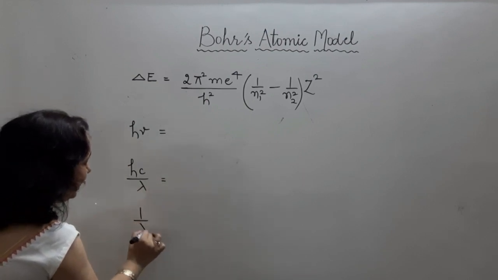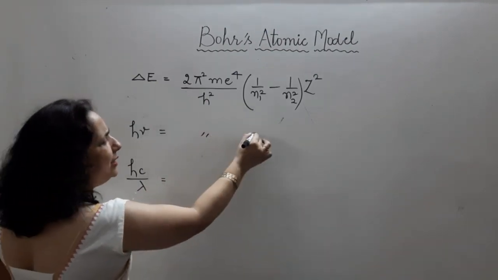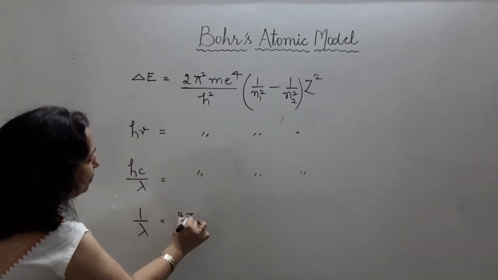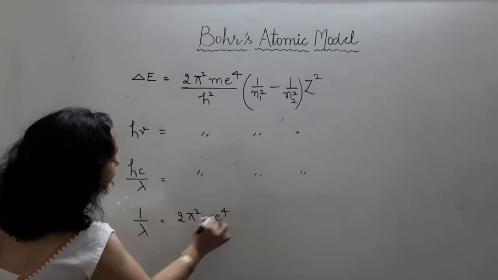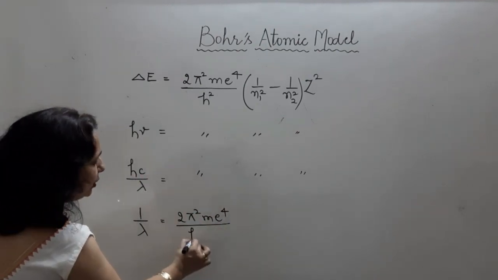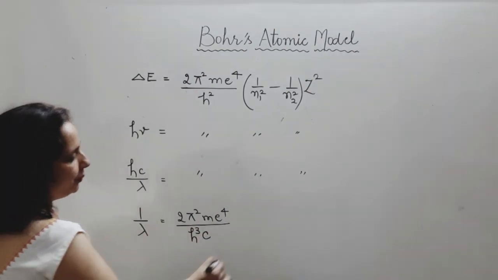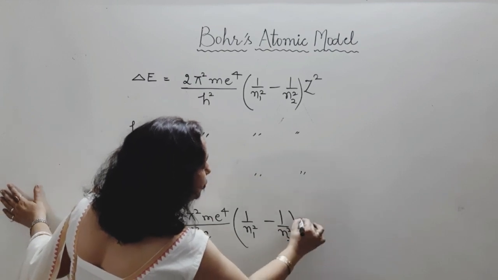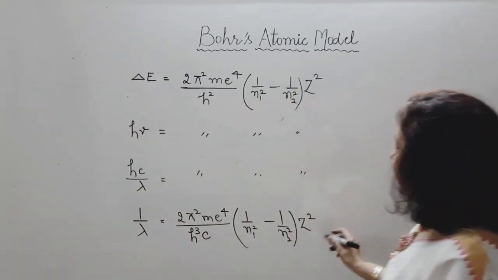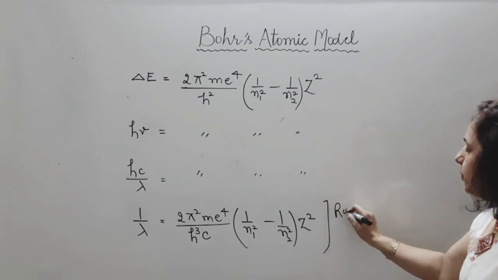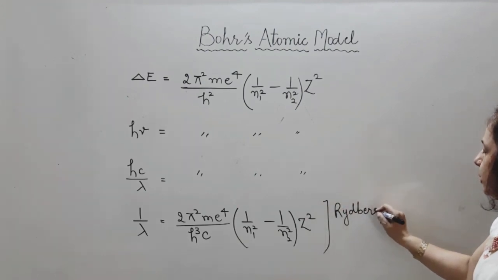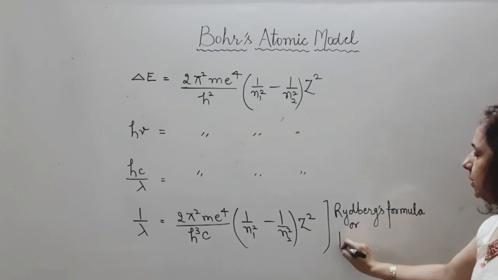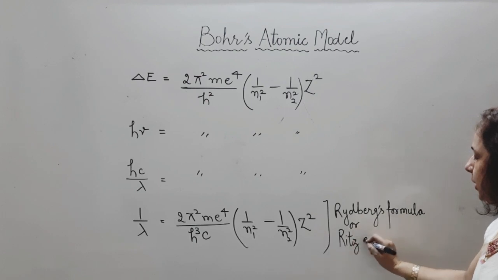We can say 1 by lambda can be calculated if all this formula is copied as such. Now we can say that it will become 2 pi square m e raised to power 4 divided by h, and c are coming down, h cube c, 1 by n1 square minus 1 by n2 square, into z square. And this formula is called Rydberg's formula or Ritz equation.